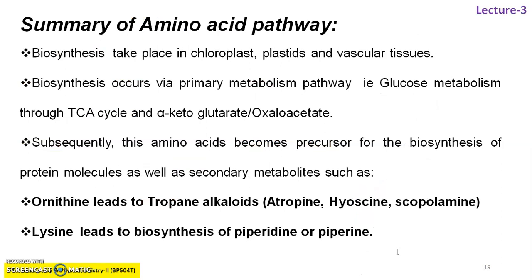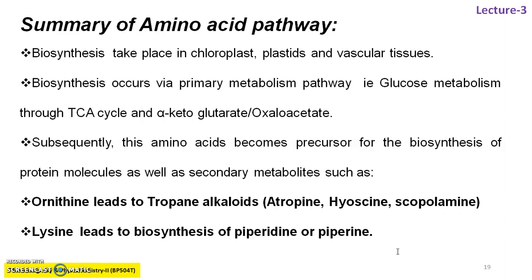Summary of the amino acid pathway. Biosynthesis takes place in chloroplasts, plastids and vascular tissues. Biosynthesis occurs via primary metabolism, that is the biosynthesis of primary metabolic products and their metabolism, like glucose, alpha-ketoglutarate and oxaloacetate. Subsequently, these amino acids become precursors for the biosynthesis of protein molecules as well as secondary metabolites.